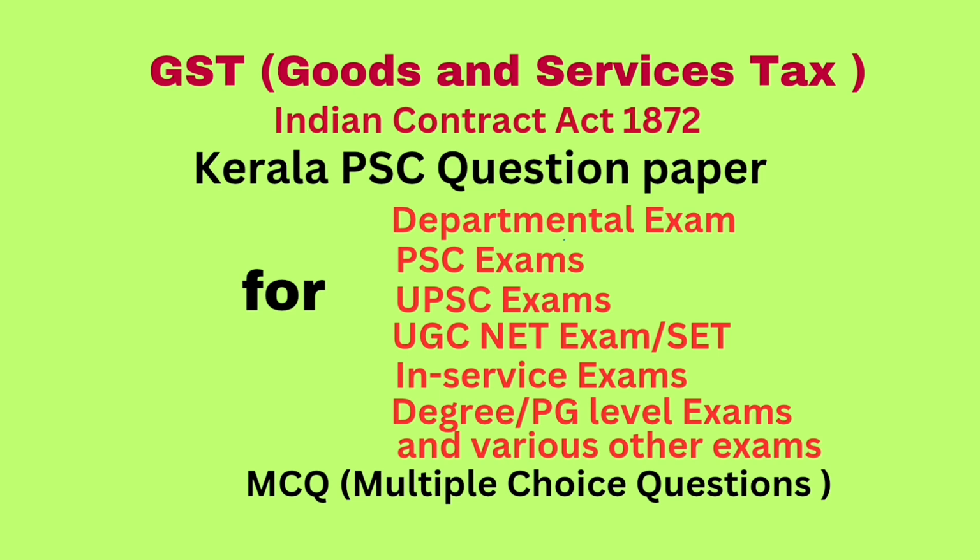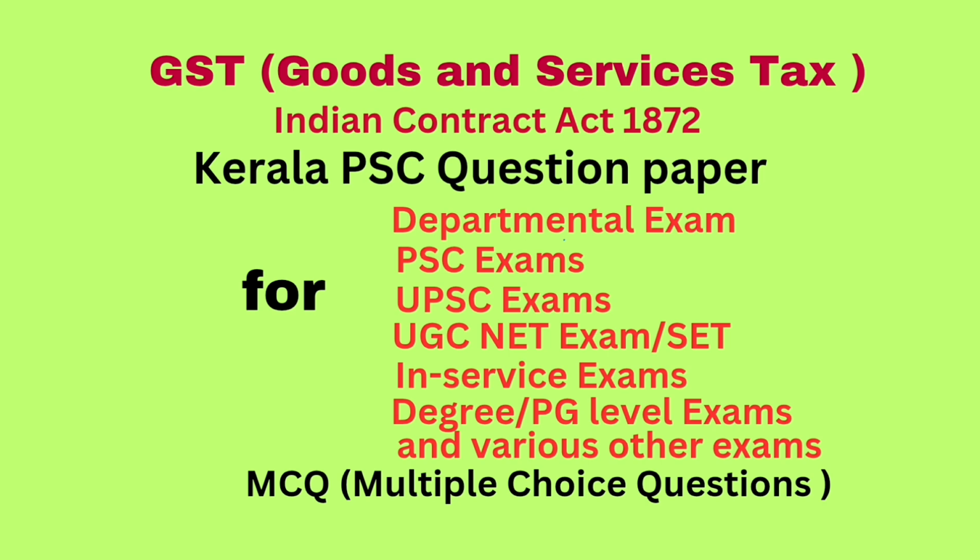An agent can be a person who is dash under Central Goods and Services Act if he carries on the business of supply or receipts of goods or services or both on behalf of another. Answer: an auctioneer, a broker, a commission agent. All of the above. Correct answer: all of the above.